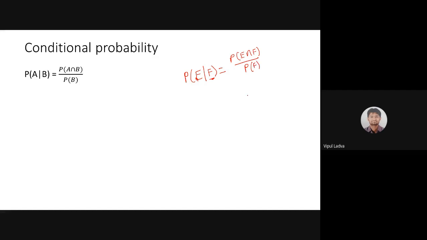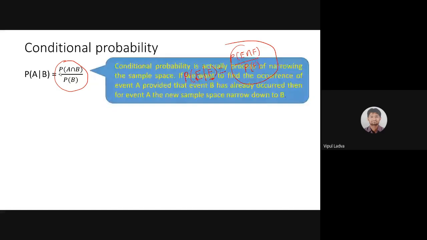But what we are going to discuss is why the formula is like this, why I am writing the probability of occurrence of event A while event B has already occurred. For that, let me give you an understanding of conditional probability. What we are actually doing in conditional probability is narrowing a sample space.